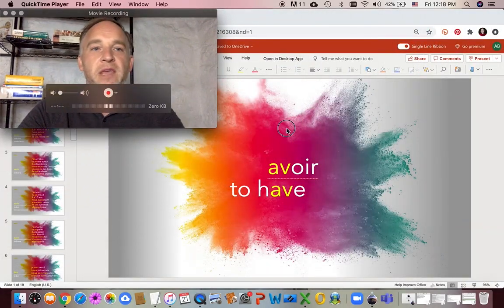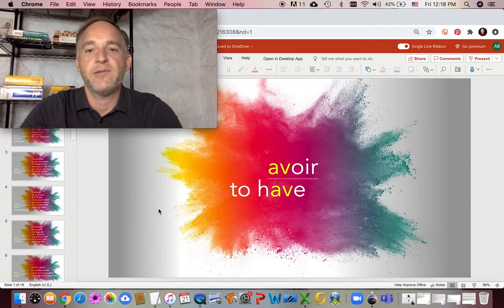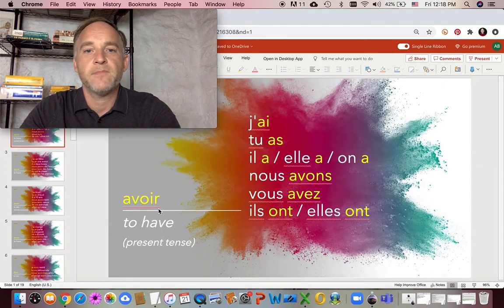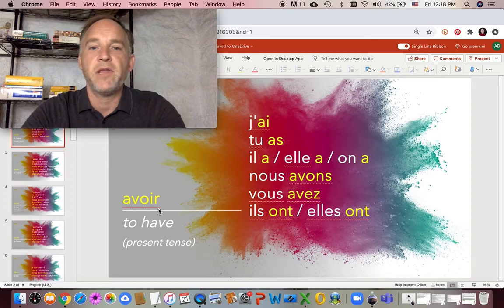I would like you to repeat the French words that I'm reading. Avoir, to have. And as we go through the presentation, keep in mind that you should repeat these words. Now here, the yellow words are the various forms or conjugations of avoir, and the white letters are the pronouns, personal pronouns, the subjects. J'ai, I have. Tu as, you have, tu as. You can use that with friends or family.